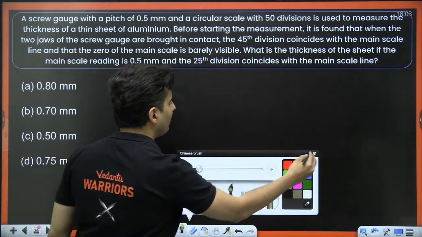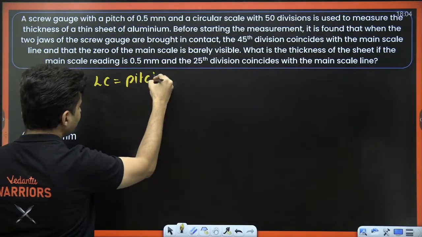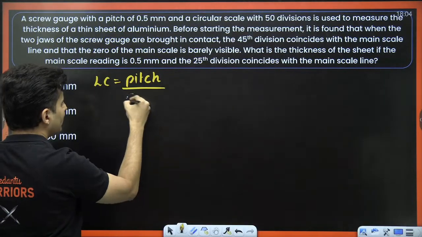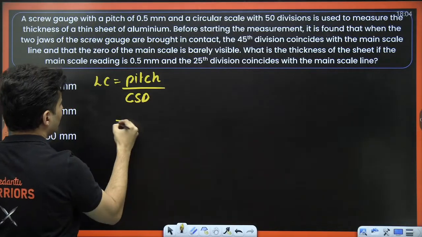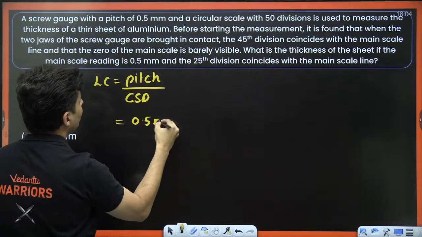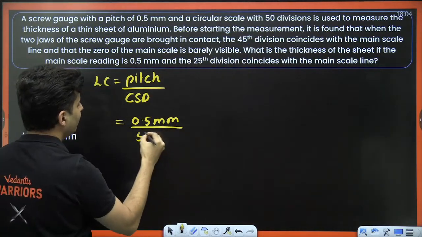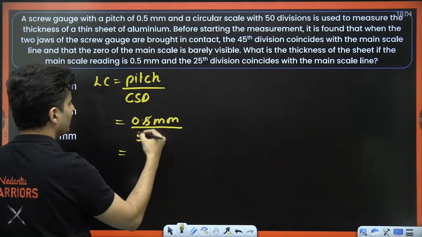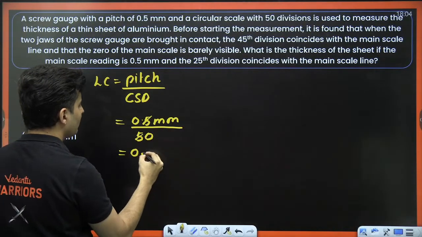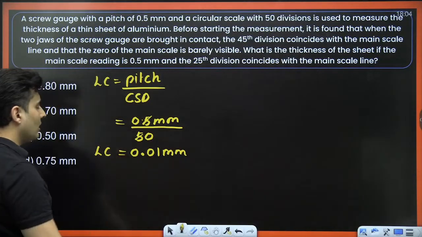Alright, let's start by finding the least count of this. Least count is always the pitch upon the circular scale divisions. What is the pitch? The pitch is 0.5 millimeters. How many circular scale divisions are there? 50 divisions. This 5 cancels, so this will become 0.01 millimeter. That is the least count.